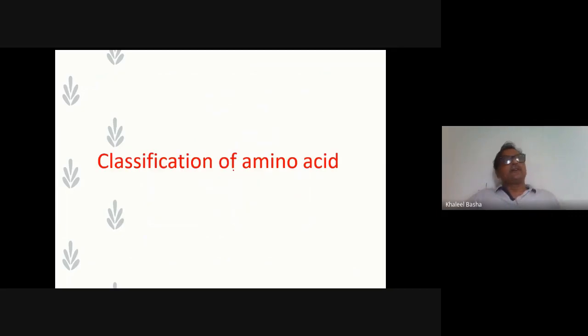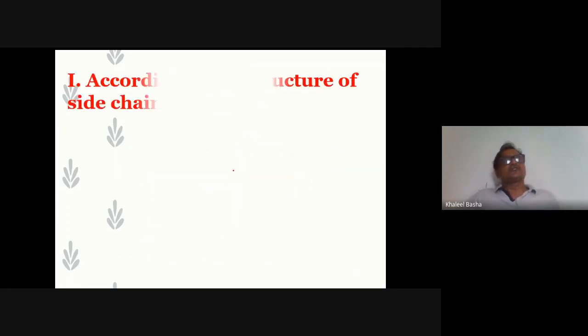Classification of amino acids. On what basis can amino acids be classified? Number one, according to the structure of the side chain. As I said, in a general amino acid the side chain is called the R group, and based upon the R group the amino acids can be classified.